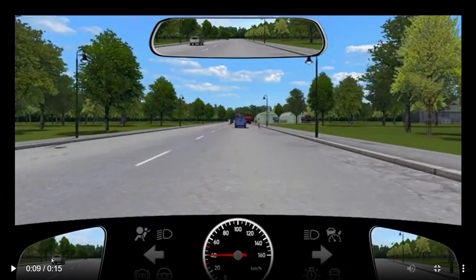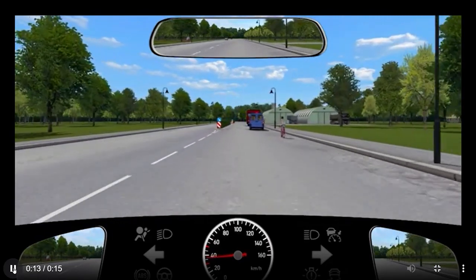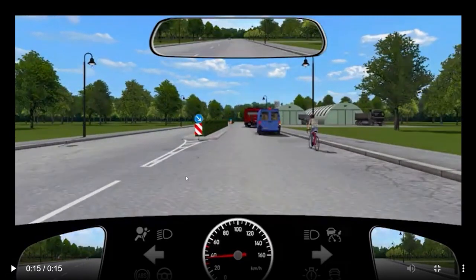So this blue van actually has indicated to right. Maybe this blue van is trying to park somewhere here. So what could be the expectation? This blue van is stopped. Cyclist will try to bypass the blue van and will take a left turn and will go like this.